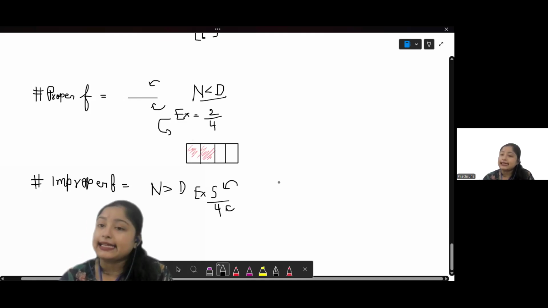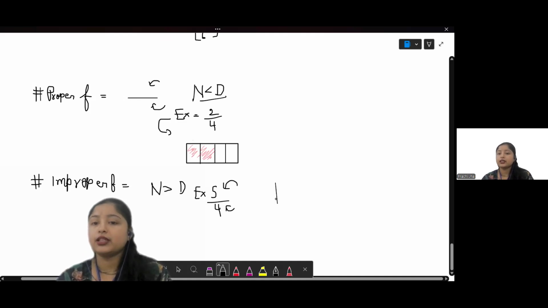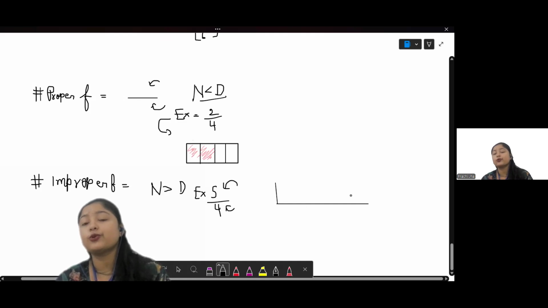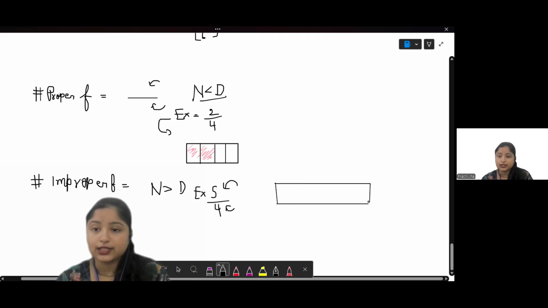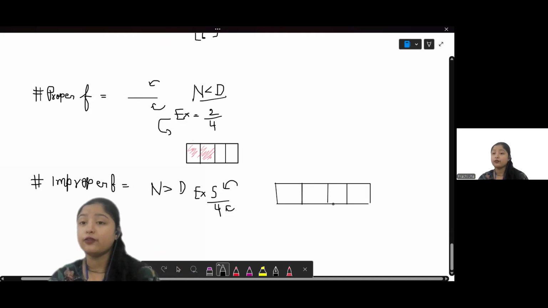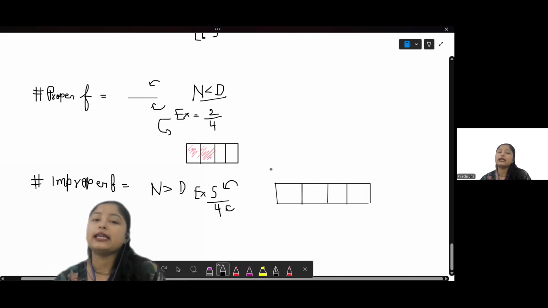Now, it is practically not possible to draw 5 over 4. Because the denominator, that is 4, shows the total number of groups, or the total number of sections that a fraction has, right? Now, if it has only 4 sections, let's try to draw the 4 sections. So 1, 2, 3, and 4. It has a total of 4 sections. Is it possible to show 5 on it? No, right? It's practically impossible. That's why it's an improper fraction.